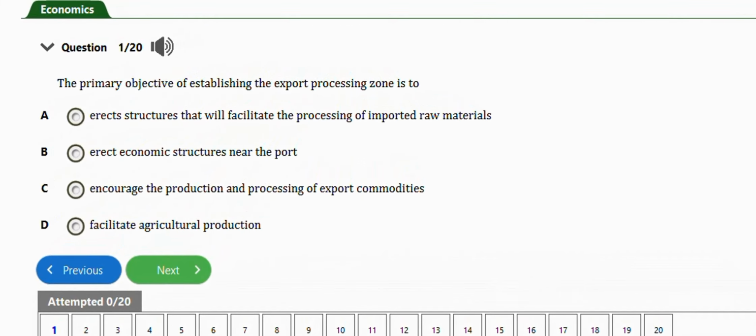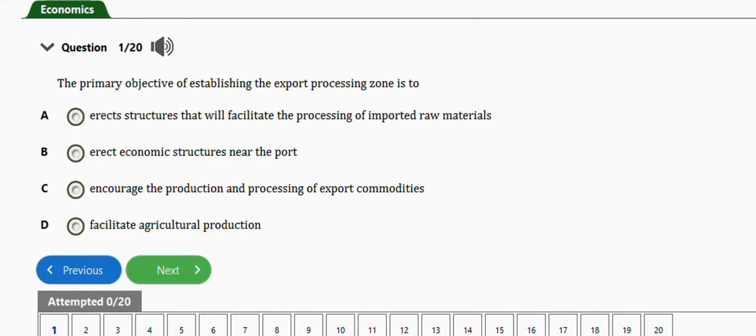In this video, we are going to learn how to solve these JAMB economics problems under industrialization. So guys, we're going to focus on privatization and commercialization. We have 20 repeated questions to practice with in this video. Let's get started. The first question I have here says, the primary objective of establishing the export processing zone is